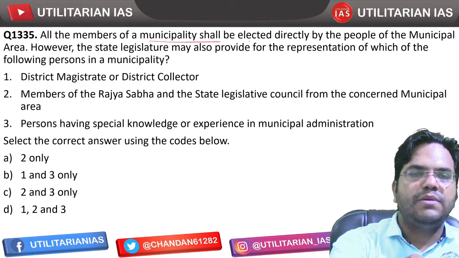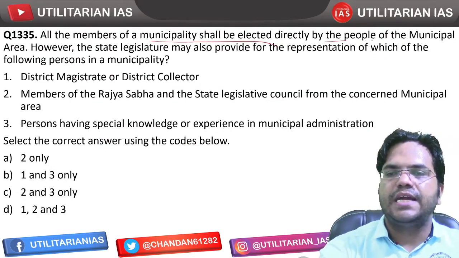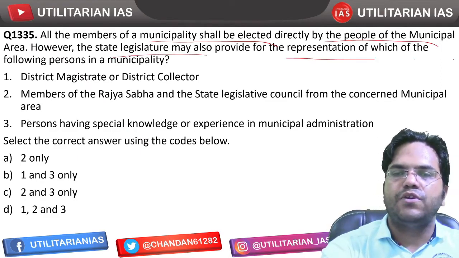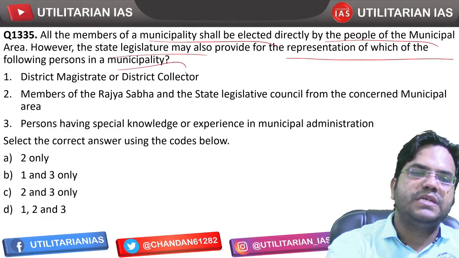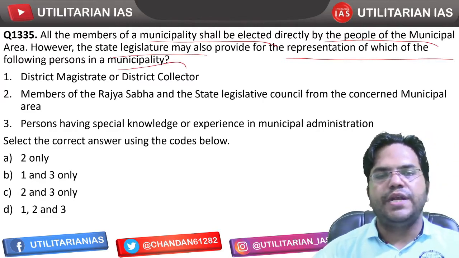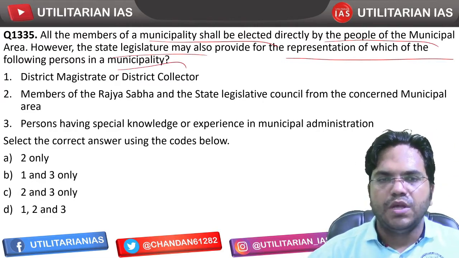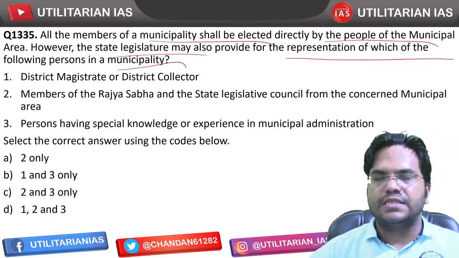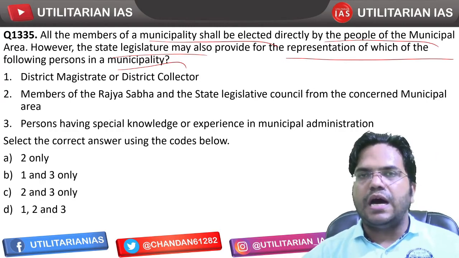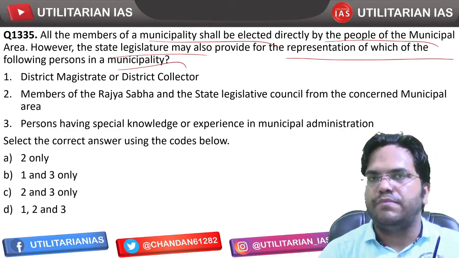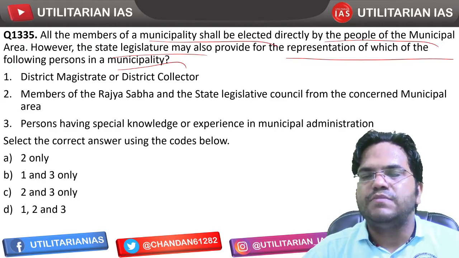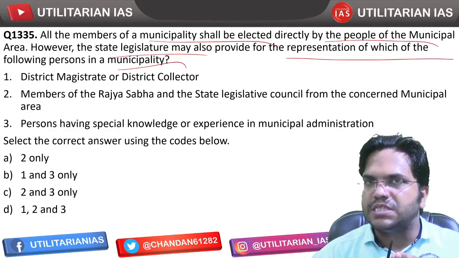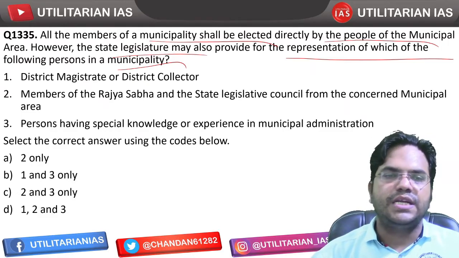Okay, all the members of the municipality shall be elected directly by the people of the municipal area. However, the state legislature may provide for the representation of which of the following persons in the municipality. ठीक है, so 74th constitutional amendment basically urban local bodies के बारे में, ये this question is asking कि okay, you have elected certain elected members, but then there are members who can sit in the meetings. ठीक है, so such provision has been made for your Lok Sabha MP who is belonging from that area, or Rajya Sabha में member belonging to that area.